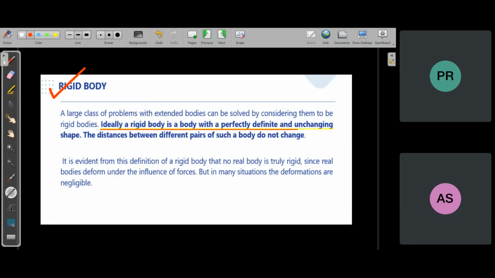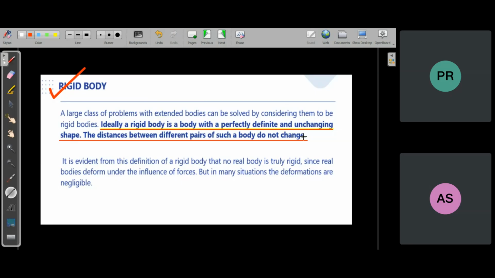But if an ideal rigid body does not exist, then what is a rigid body for our discussion? Whenever we say rigid body, you have to understand that we are not talking about an ideal rigid body, but a practical rigid body. Practical rigid bodies are those whose shape and size do not change under normal conditions, under the given conditions.